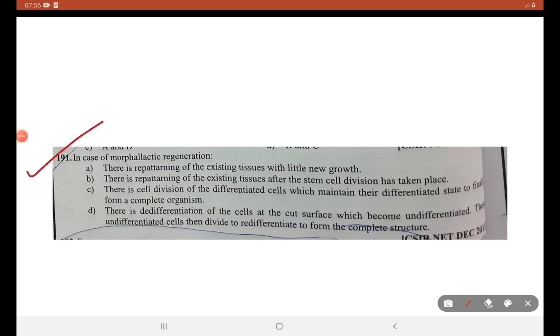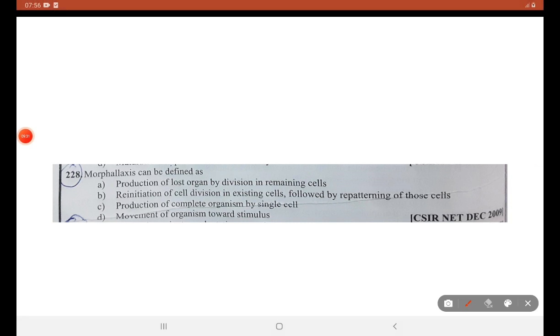Next, from morphallactic regeneration of Hydra. Morphallactic regeneration means repatterning of existing tissues with little or no new growth. This is the basic definition of morphallactic regeneration. So there is nothing much to understand. E is the right answer. Next, December 2009. Again, morphallaxis can be defined as reinitiation of cell division in existing cells followed by repatterning. We just studied this. B is the right answer.